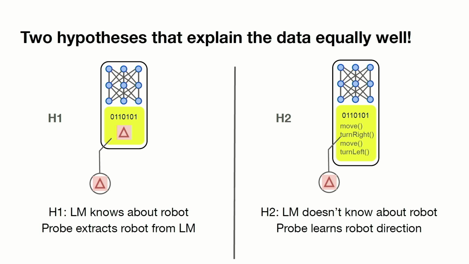But it does see the tokens that it's been generating. And the probe, we're saying, go in there and figure out what's happening. And it's like, OK, I can see the program. I can see where the robot was. I'm just going to execute the program myself. Right? You don't know what's going on, but I can still do it. And so the key is that because we're training the probe to actually do the thing, we can't stop it from doing hypothesis 2, even when what we actually want it to do is just hypothesis 1.